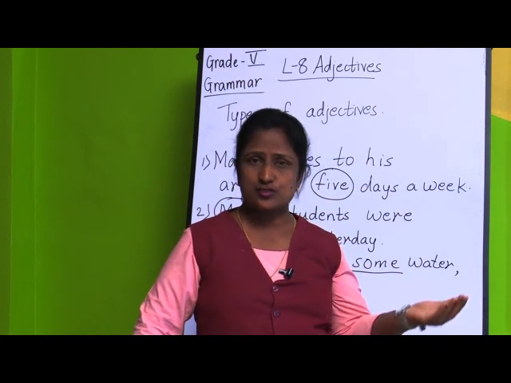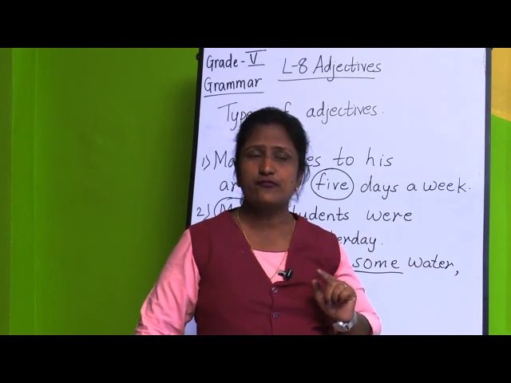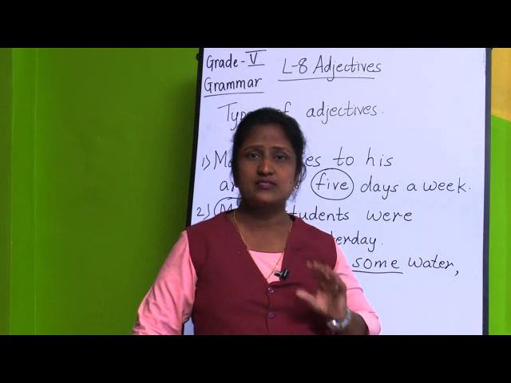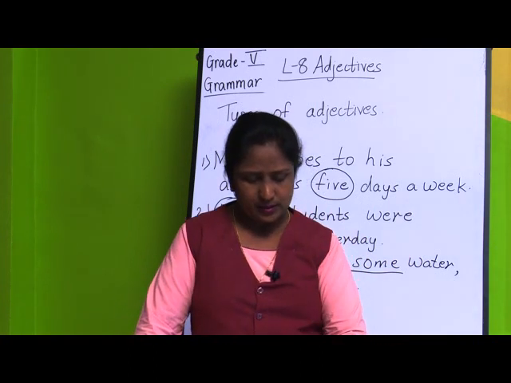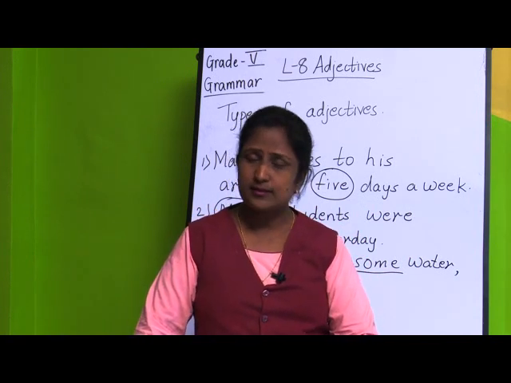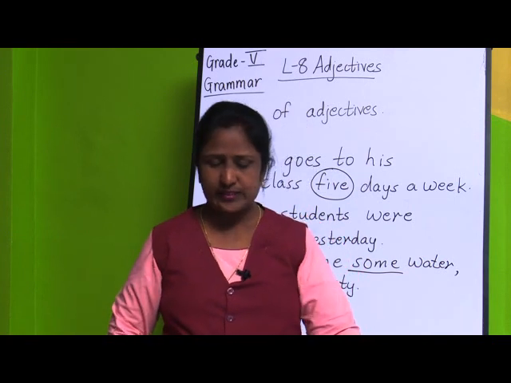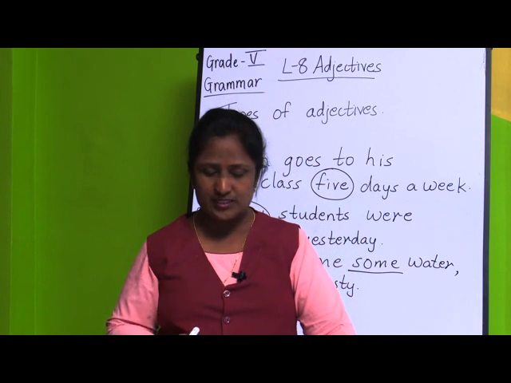If you ask the question how much, you will be getting the answer. But adjectives of number, if you ask the question by using the words how many, it tells the exact number about the number of persons, animals or things. And in that also we can see something more about adjectives of number and adjectives of quantity, is what?